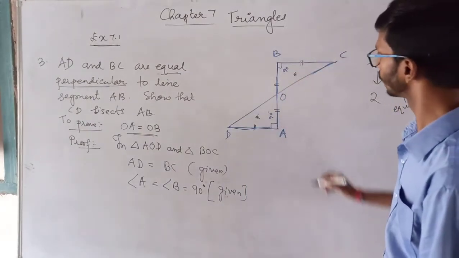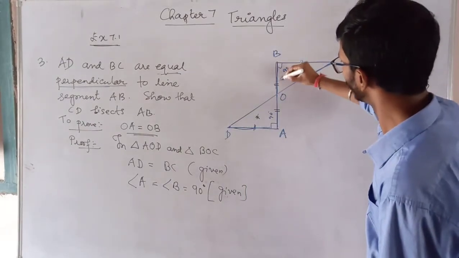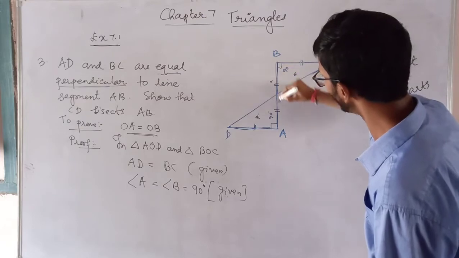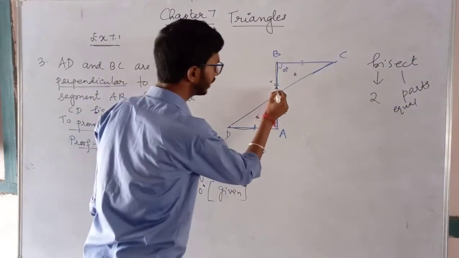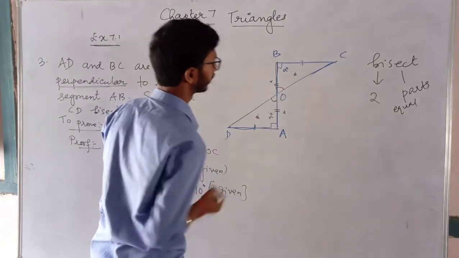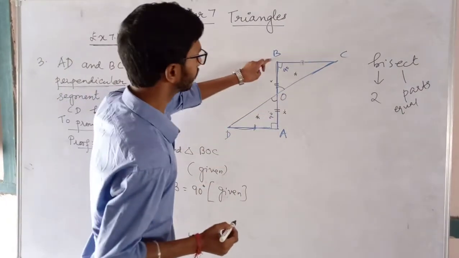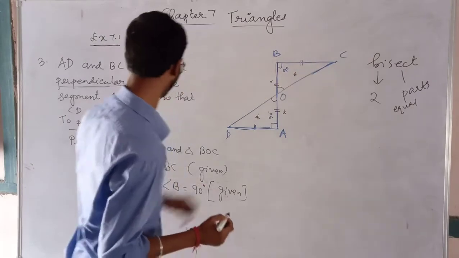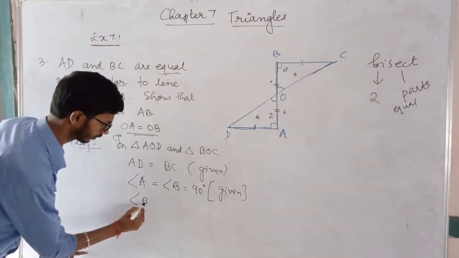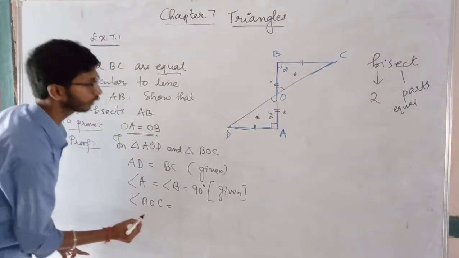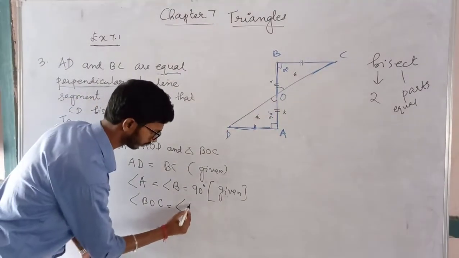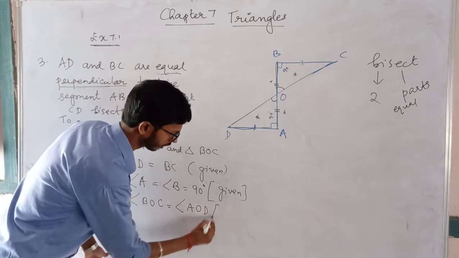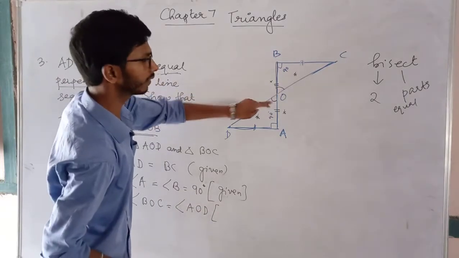Now next you see, we have to prove these two are equal. Now this angle is equal to this angle, that is angle BOC is equal to angle AOD. Now why are these two angles equal?